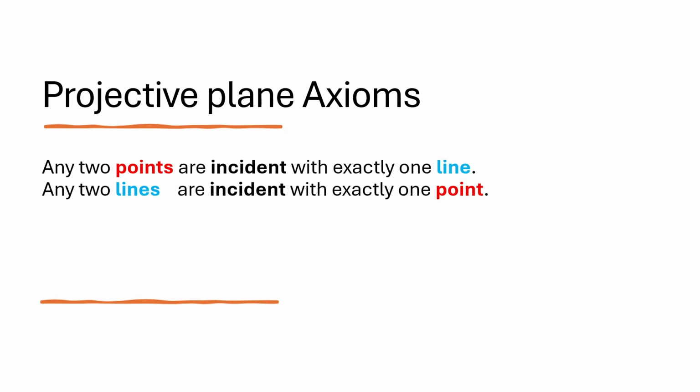There is one more axiom included to rule out degenerate cases. Situations where the geometry becomes too simple. There exists a quadrangle. That is, 4 points, no 3 of which are collinear.